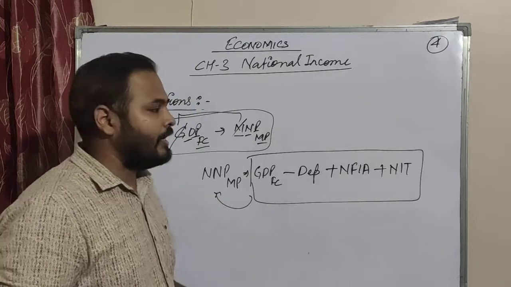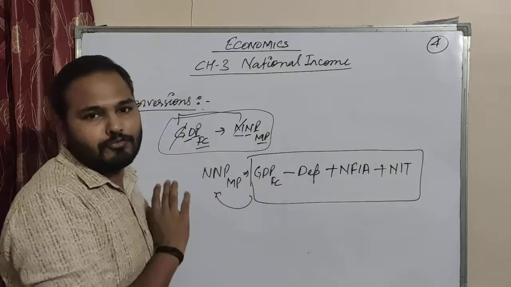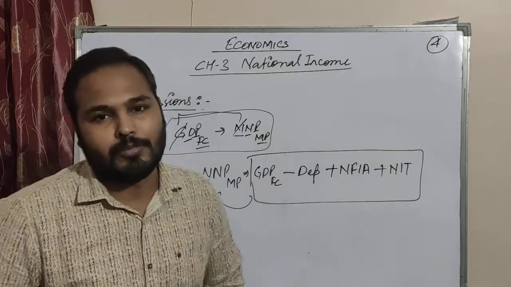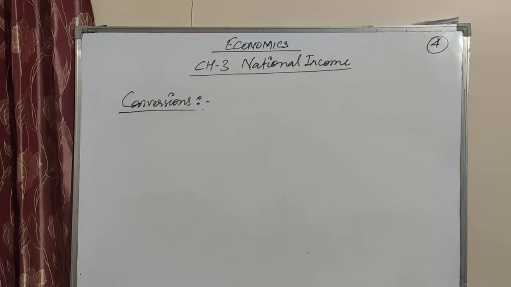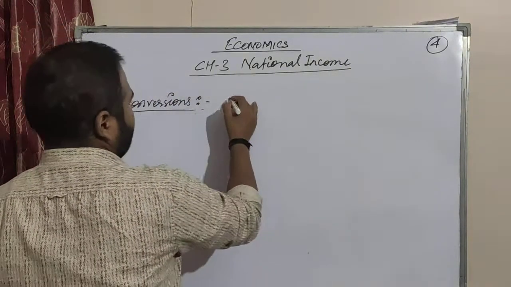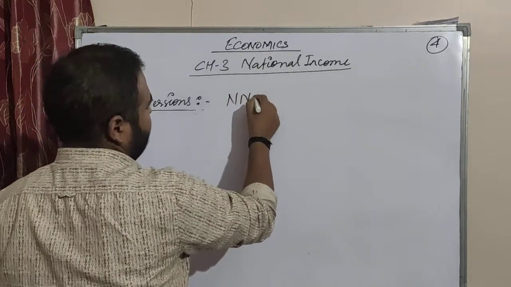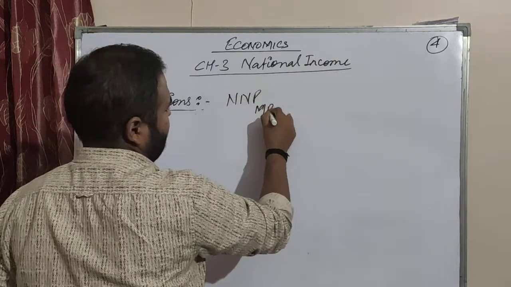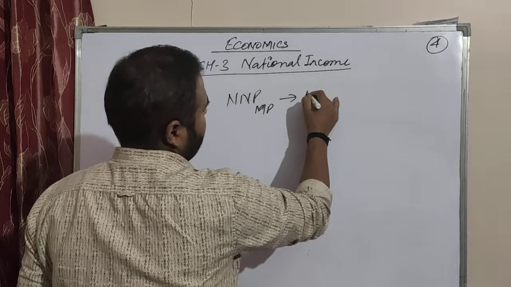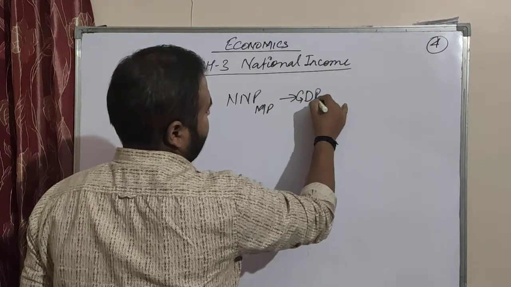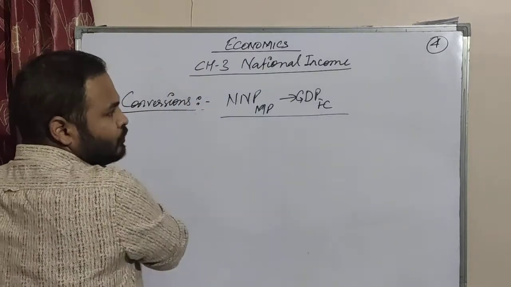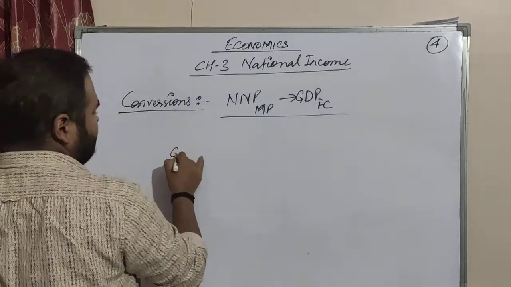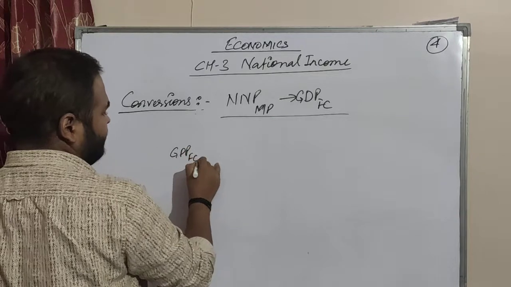So we do the reverse of this to make it more understandable. Now see, NNP MP to GDP FC. So what we want is GDP FC.